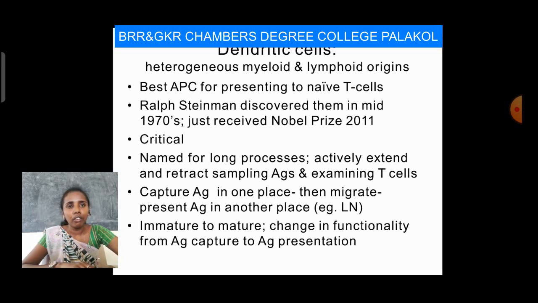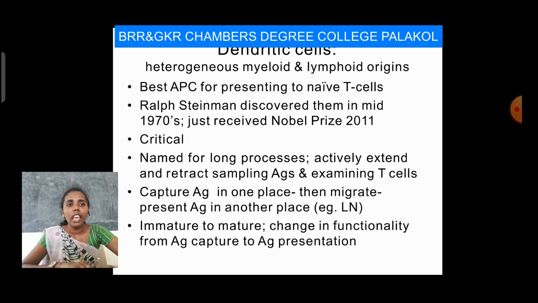These were discovered by Ralph Steinman in the 1970s, who received the Nobel Prize in 2011. They have long processes that actively extend and retract, sampling antigen and examining T cells, and they also capture antigens in one place, then migrate and present antigens in another place.